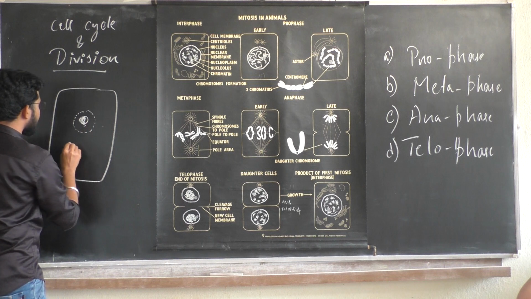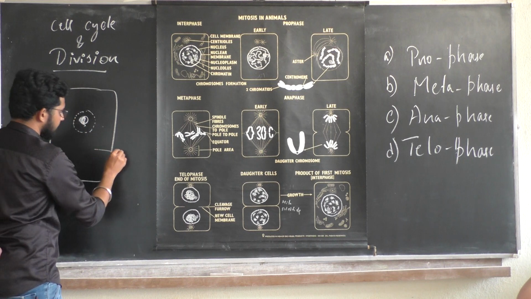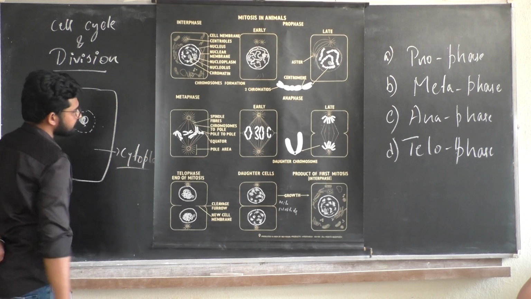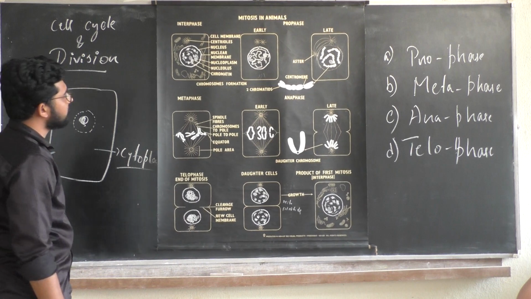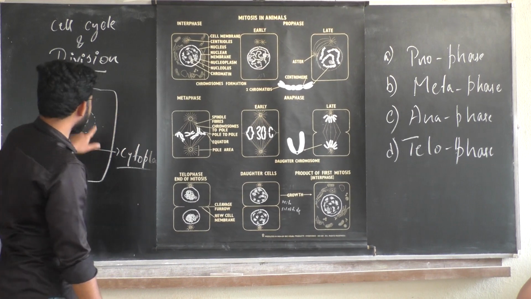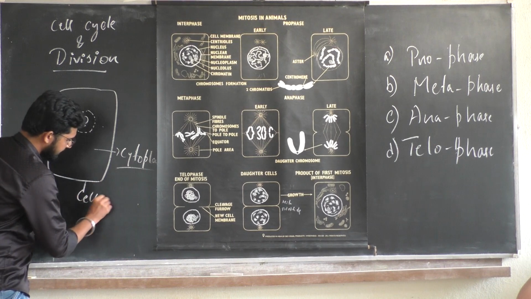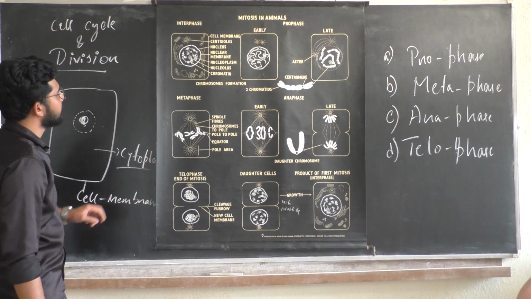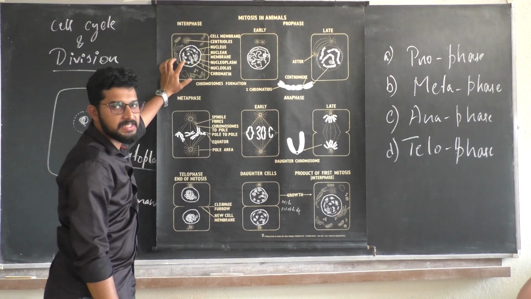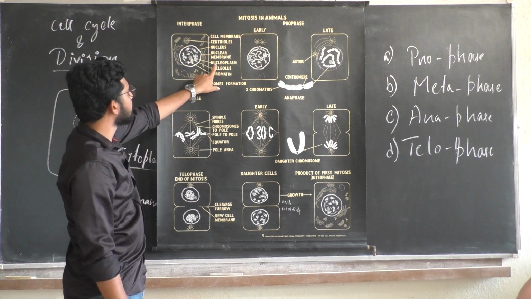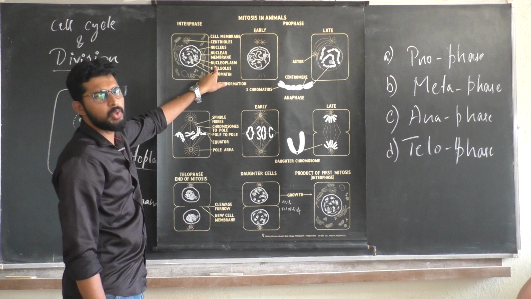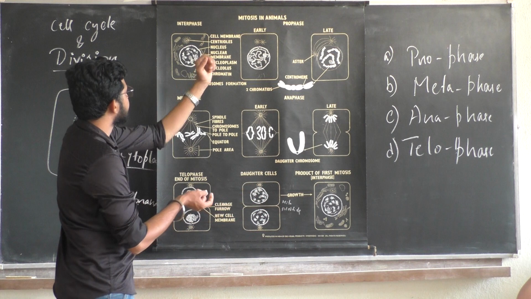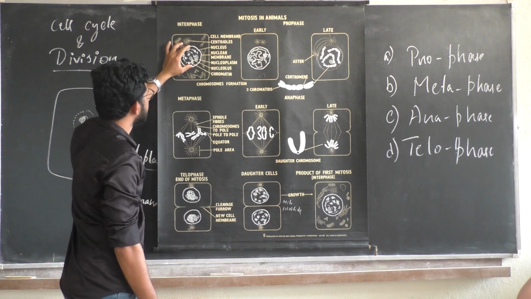Whatever fluid you have outside of the nucleus is called cytoplasm. This is called the cell membrane. The fluid inside the nucleus is called nucleoplasm. Done. This is my nucleus.